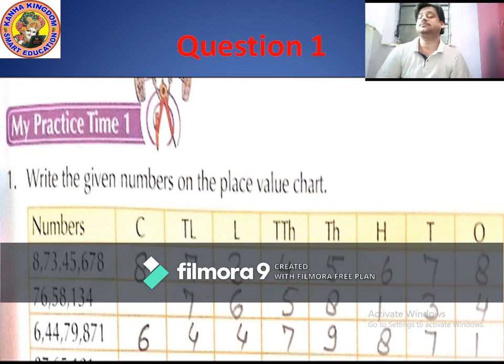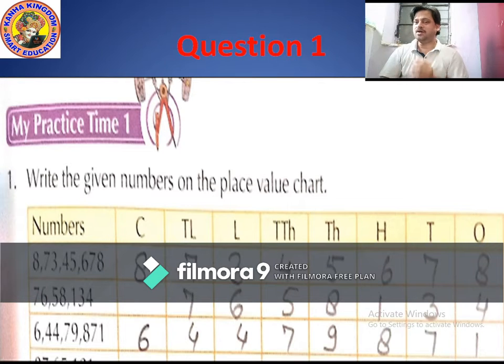And in lakhs period, so which number comes in lakhs place value? Good, 6. And 10 lakhs place value? 7.